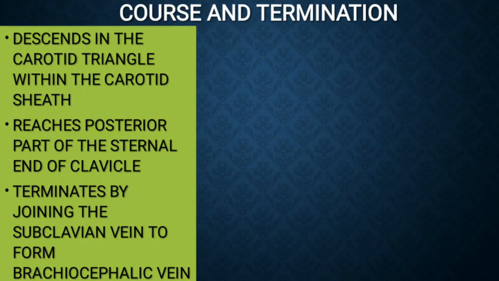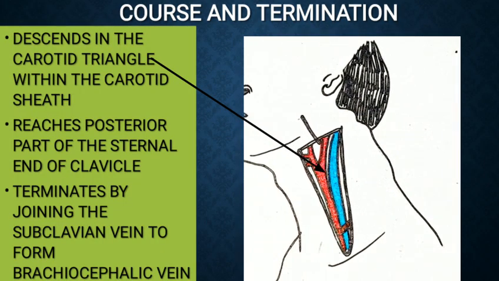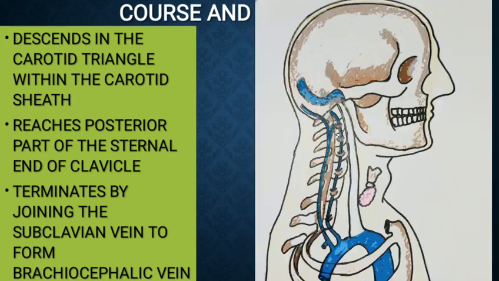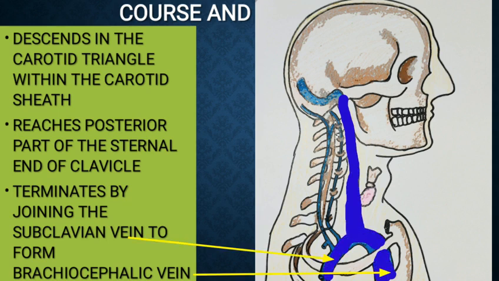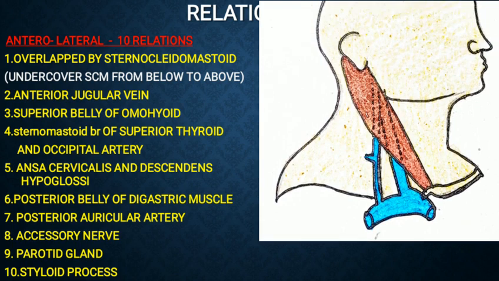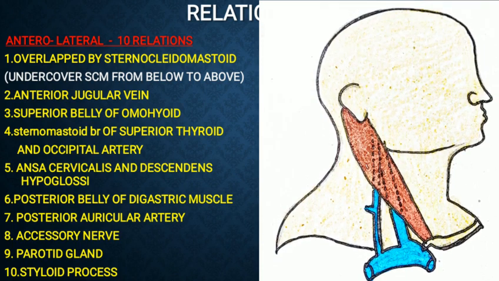After its origin, it descends in the lateral part of the neck within the carotid triangle, enclosed by the carotid sheath. Once it reaches the posterior part of the sternal end of the clavicle, it terminates by joining the subclavian vein, whose combination forms the brachiocephalic vein. During its course, it is related to 10 structures in the anterolateral part.